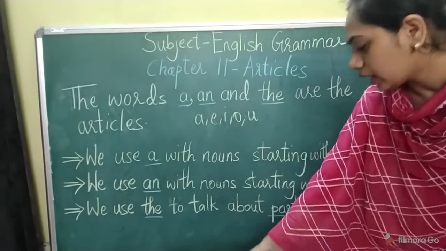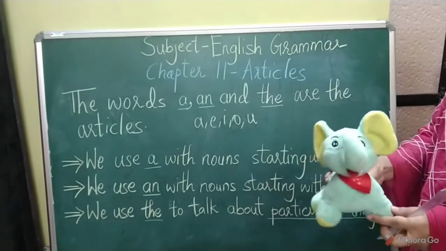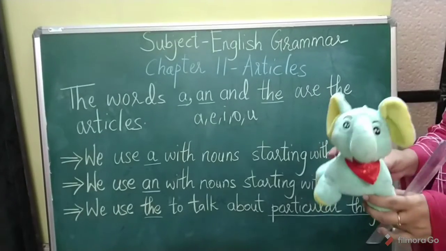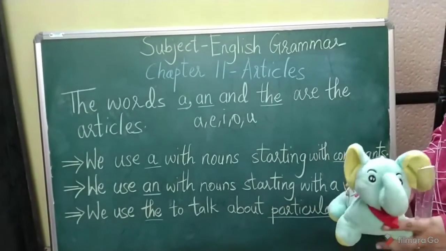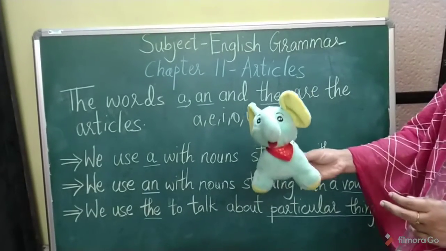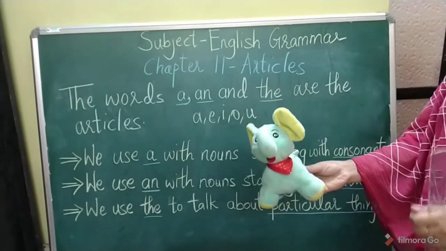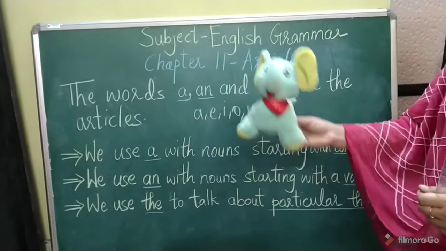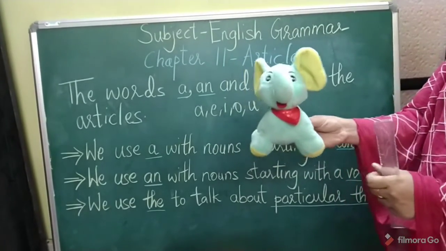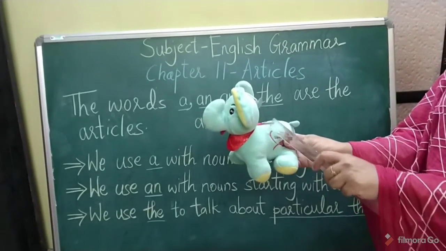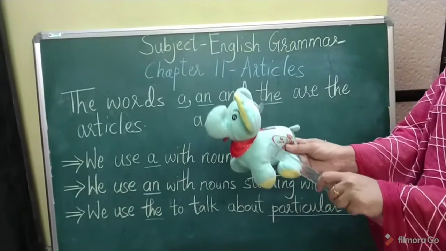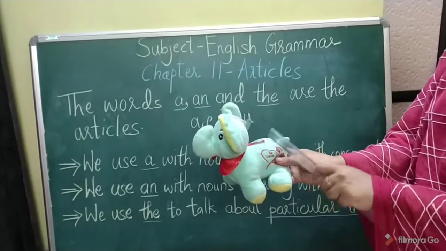Here I said an elephant. We are just talking about one elephant. Now if I say this is an green elephant, no, that would be wrong. This is the green elephant. I am talking about only this particular elephant.